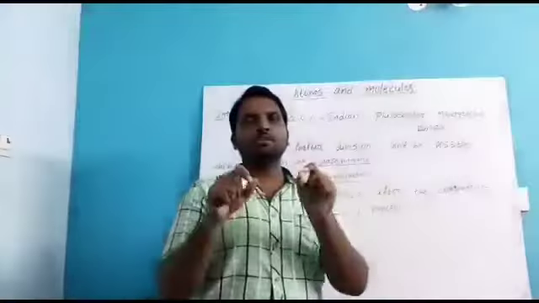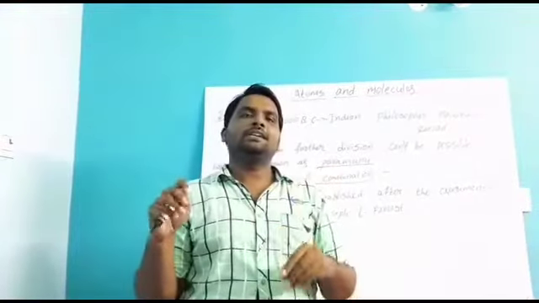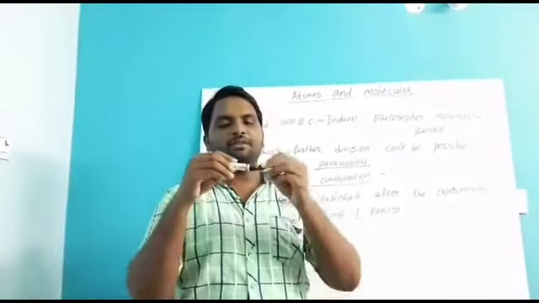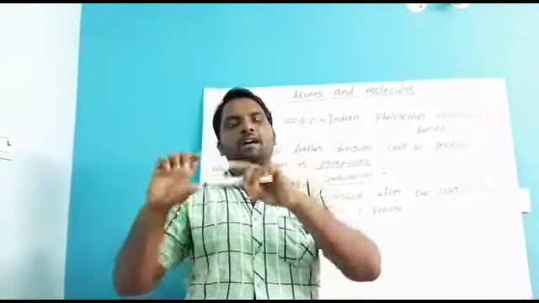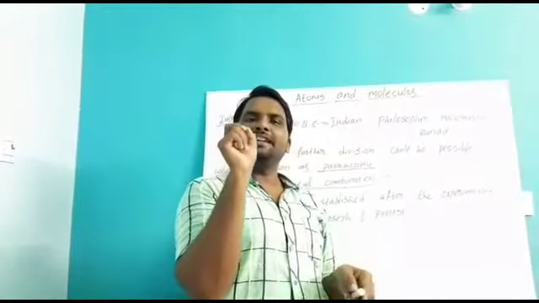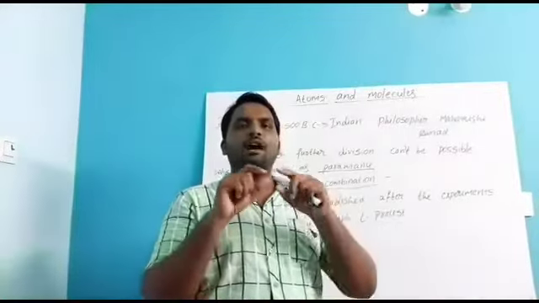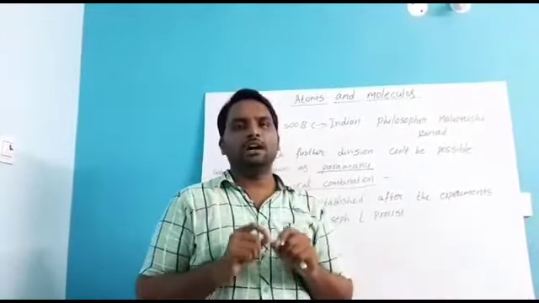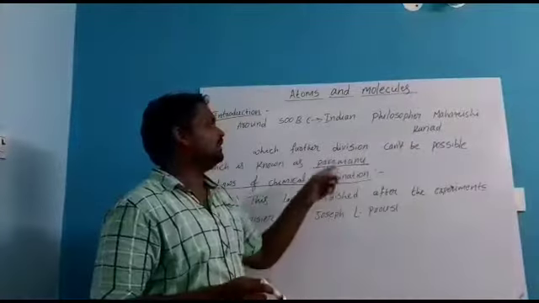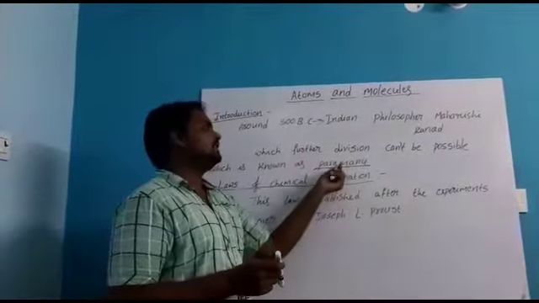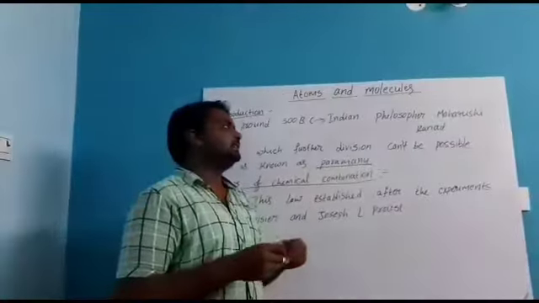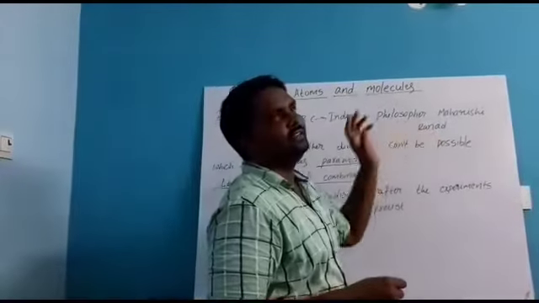So when we break matter into very small parts, after that in some cases we can't break further. For example, now we can break this pen, and then break it again, like that. Finally we will get a very small piece of this pen, and after that we can't break it down. That very small particle we can call paramanu. This is the smallest particle in our world, as said by Maharshi Kanad, the Indian philosopher.